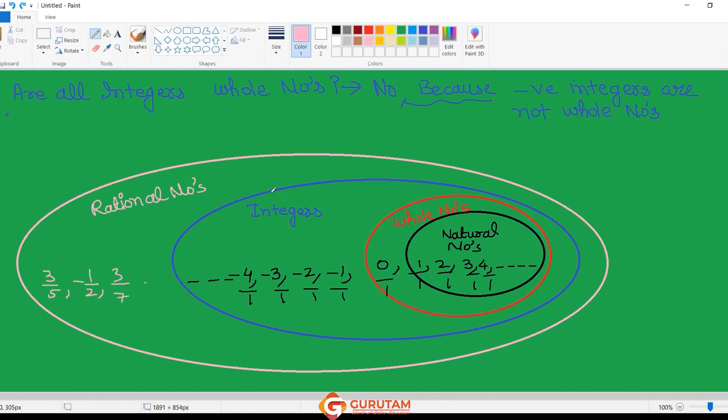I think 0 upon 0. No, no. That is not a rational number actually, because a rational number cannot have zero in its denominator. Now I'm talking about, say, 3 upon 5. It is a rational number, right? Is it a natural number?